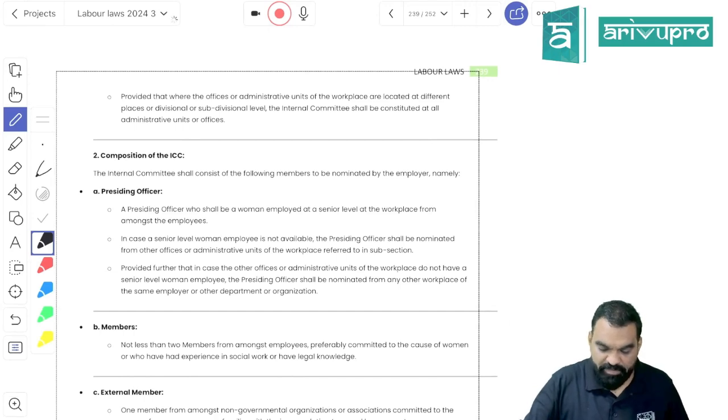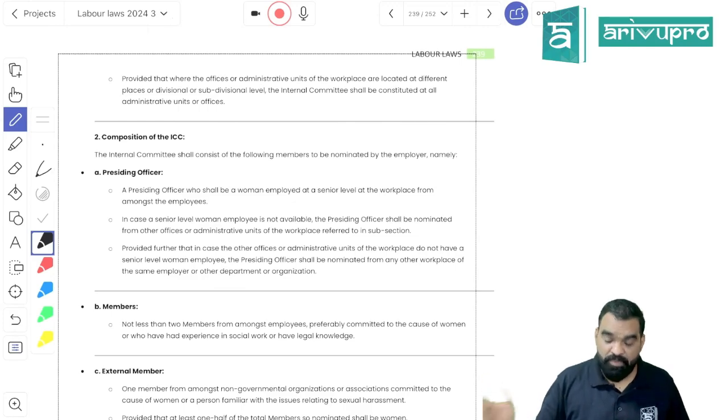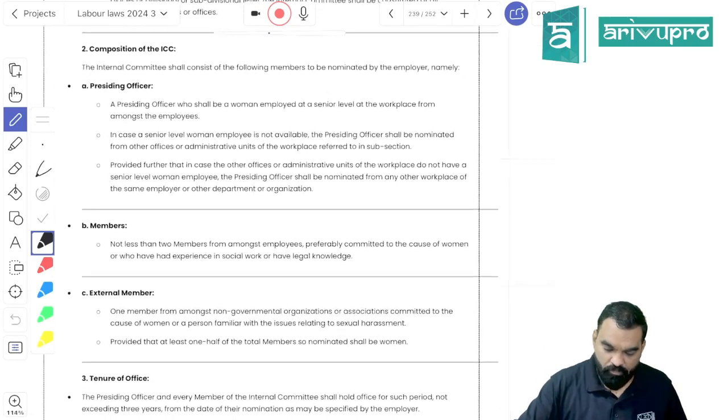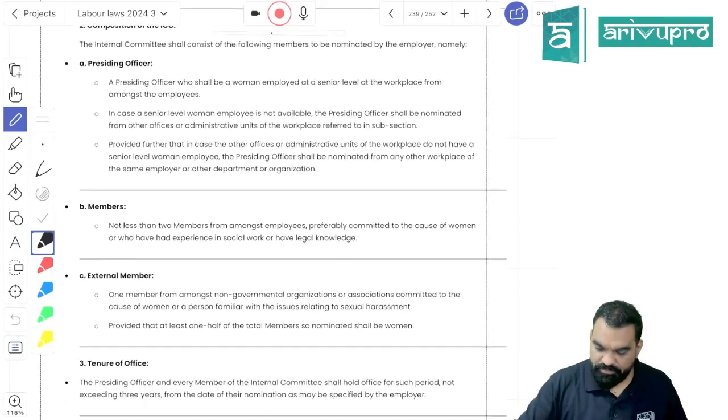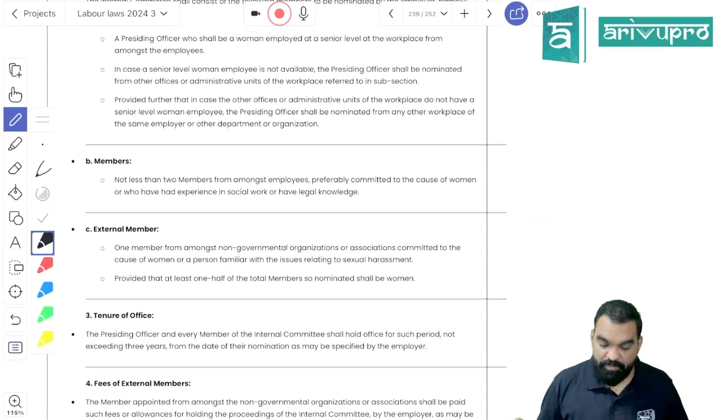It will carry one presiding officer who should be the senior-most woman member of the organization or its subsidiary or holding. Two other members associated with the cause of women, and one external member, a member who is running an NGO related to women or associated with any such NGO.